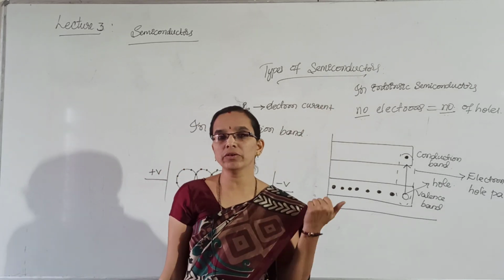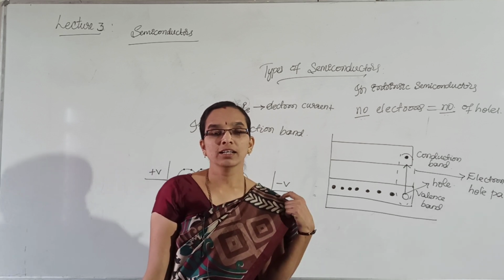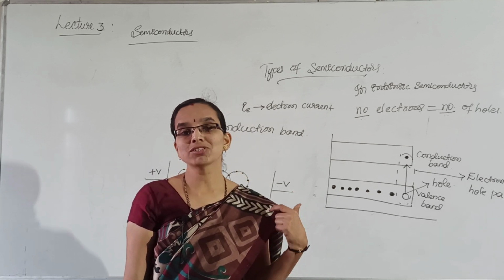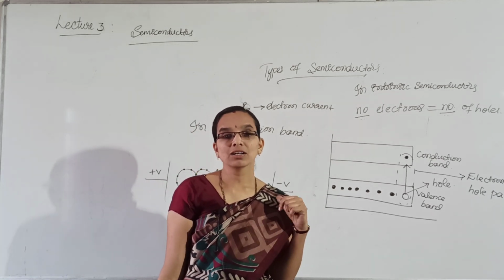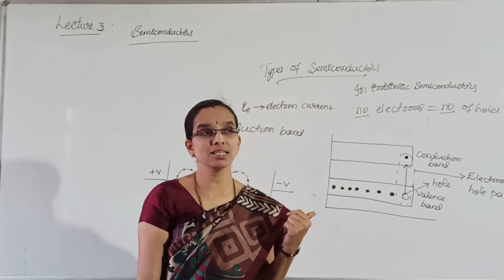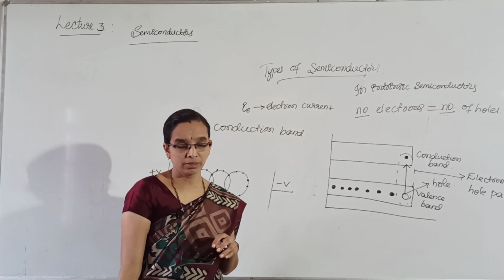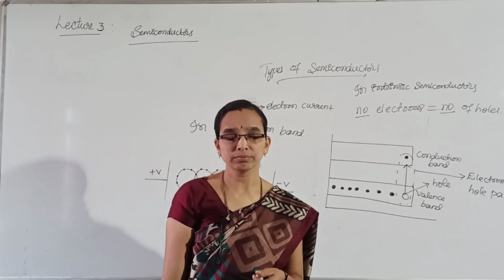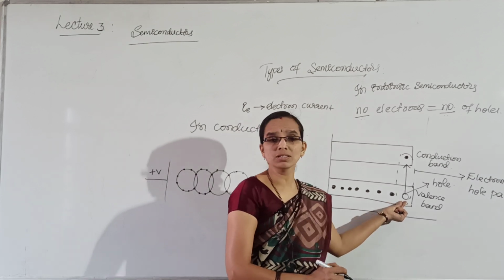At room temperature, when you apply voltage to the intrinsic semiconductor, in the conduction band the free electrons which are available will be attracted towards the positive terminal of the battery and constitute a current that is called electron current, represented by IE. What happens in the valence band? In the valence band, there will be holes present.